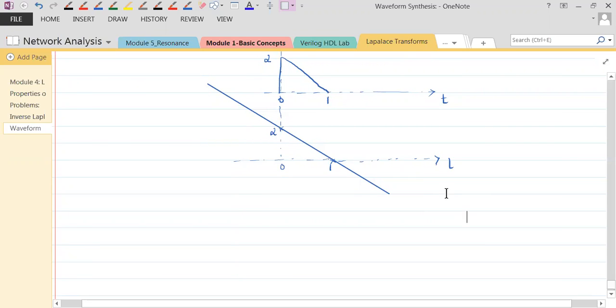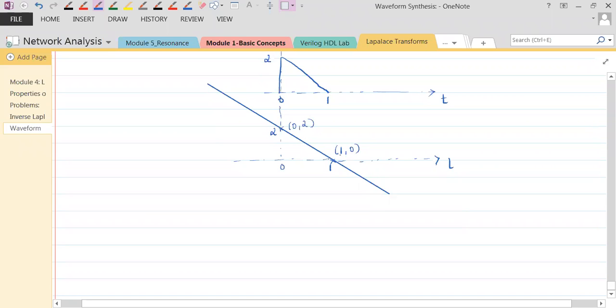Consider 2 points here. One point, let's say x coordinate is 0, y coordinate is 2. Here x coordinate is 1, y coordinate is 0. Understand that?